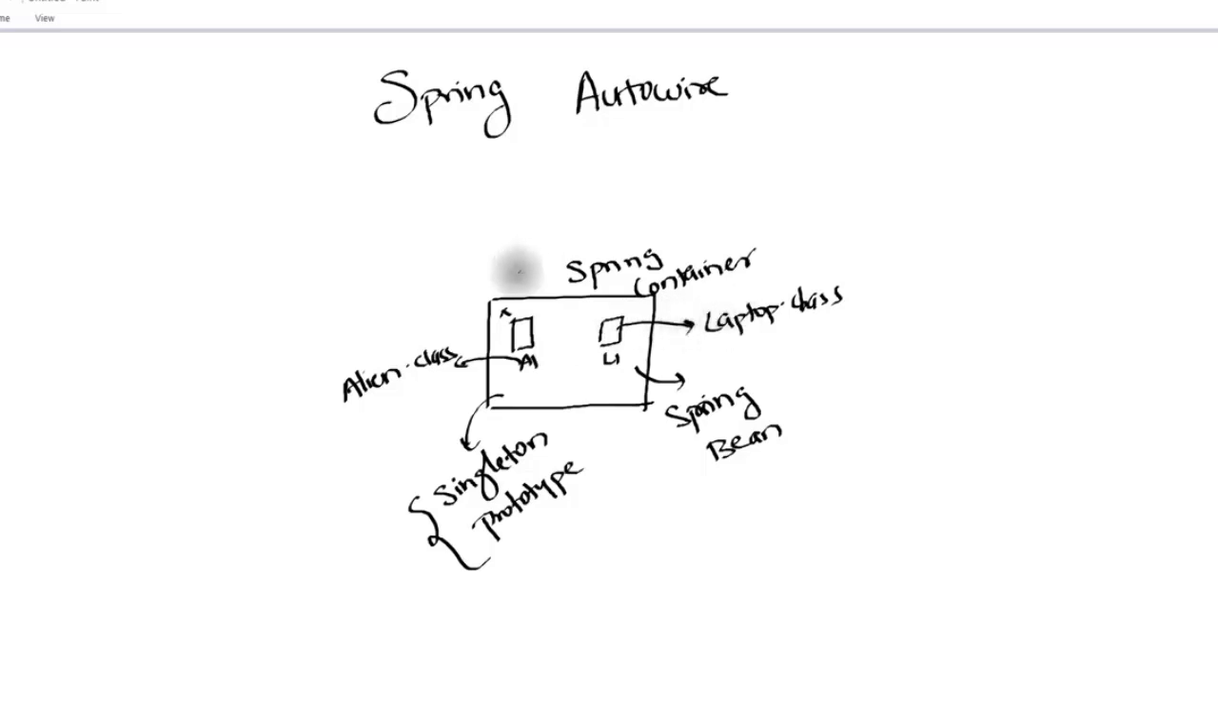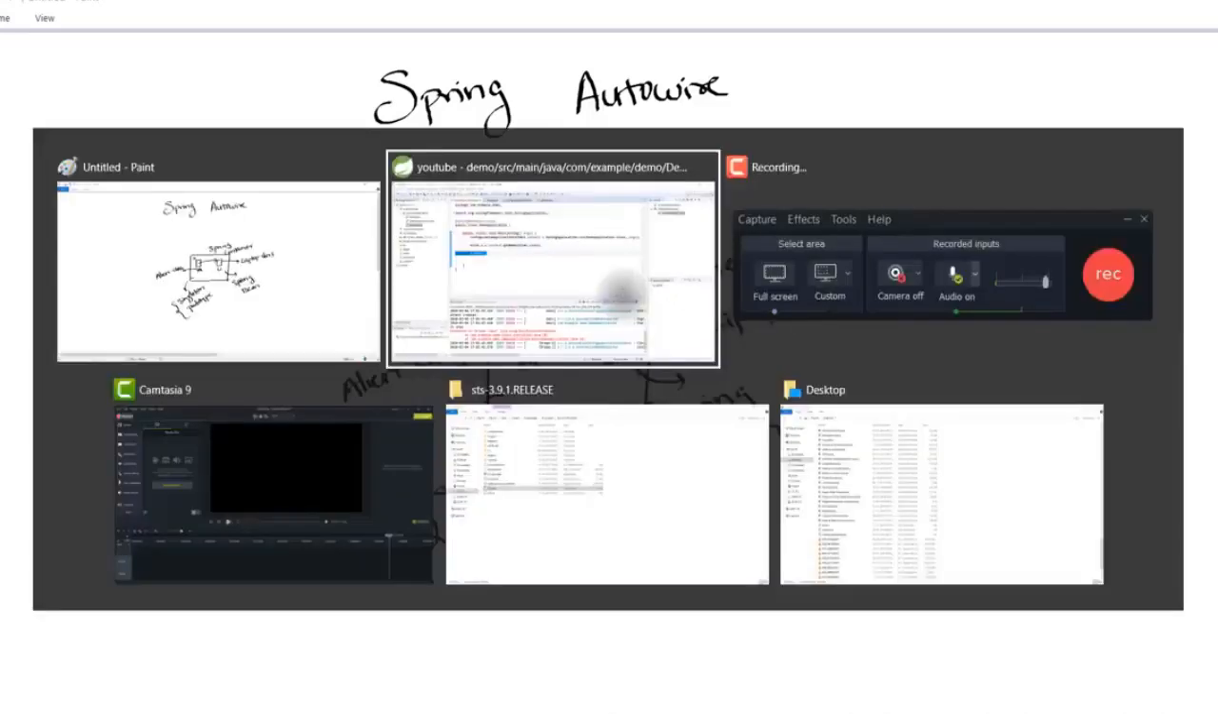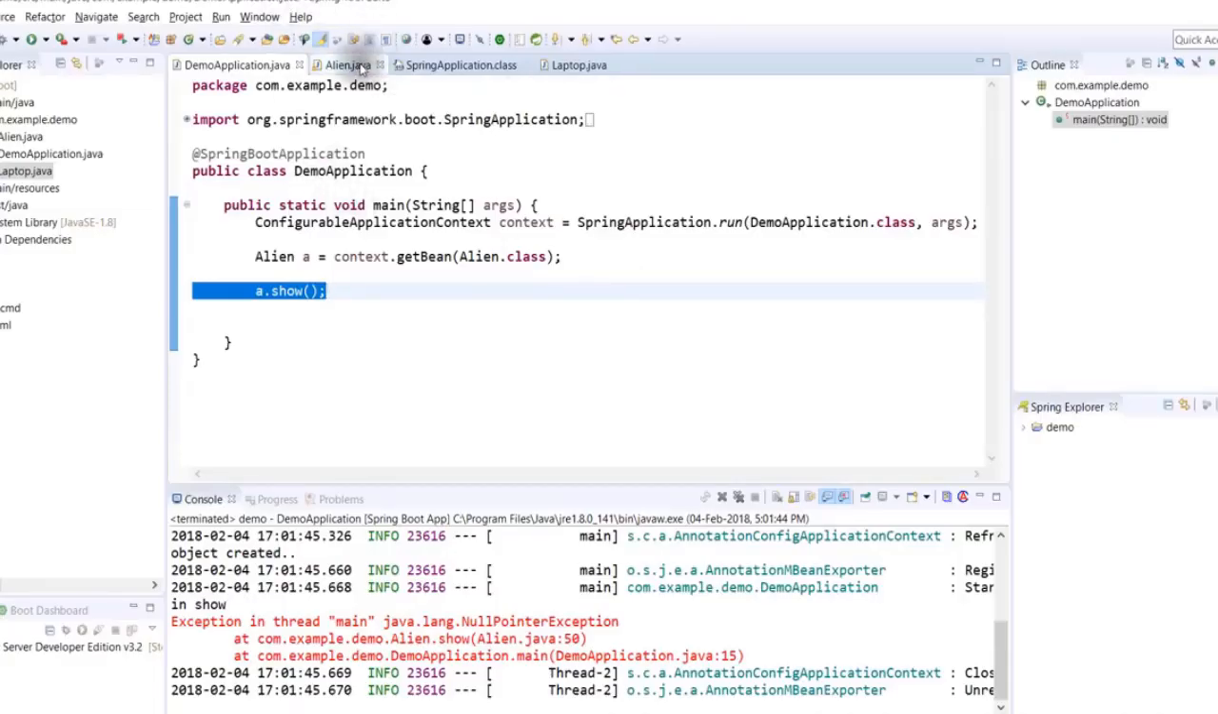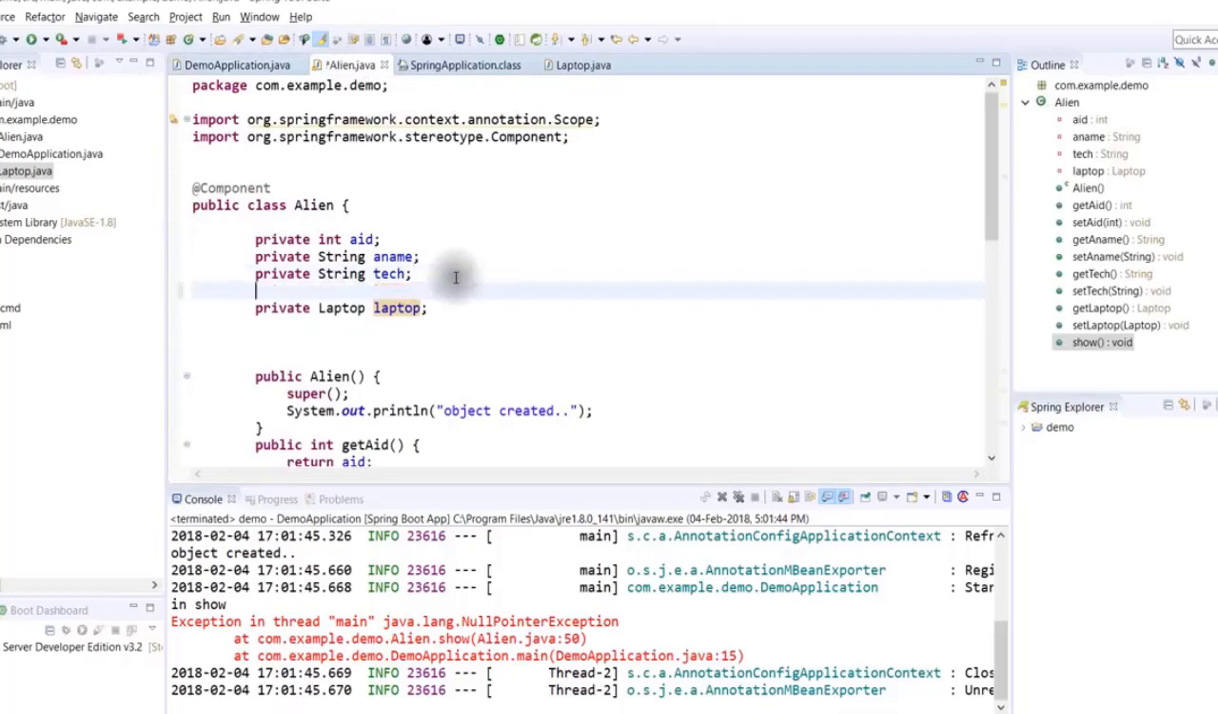But there's one problem. A1 object here is dependent on L1. How will your alien object know that there's an L1 object available, and how do we search for it? So we have to connect these two. We have to say, hey alien, there is some laptop object available there, search for it. How do we mention that? How do we ask alien to search for it automatically? And the way you do that is by simply using a concept called AutoWire.